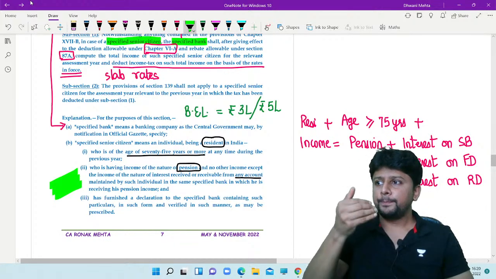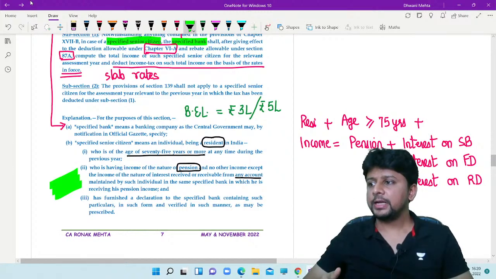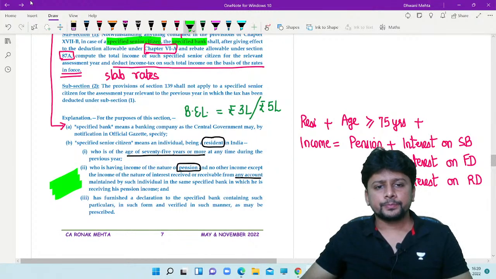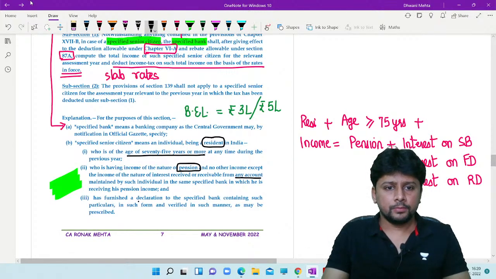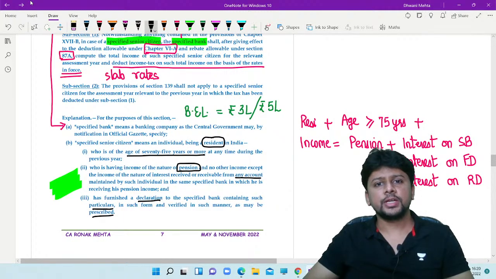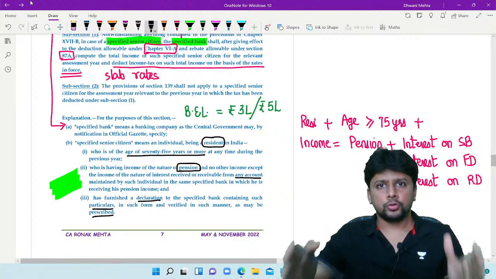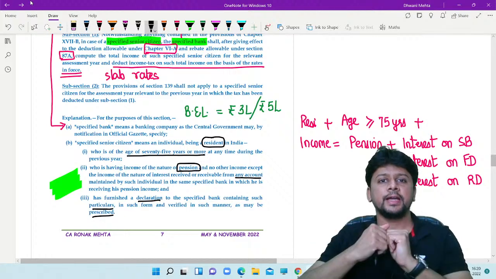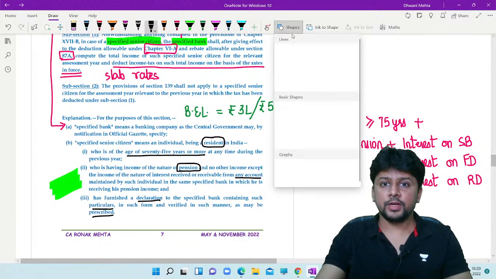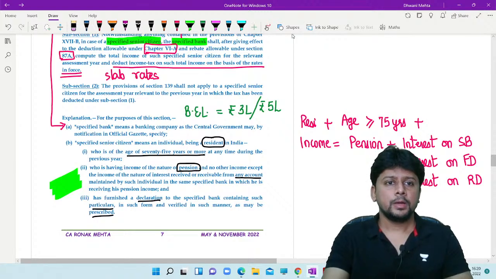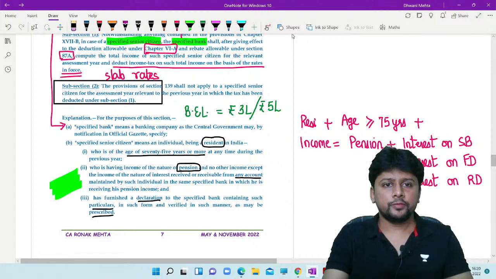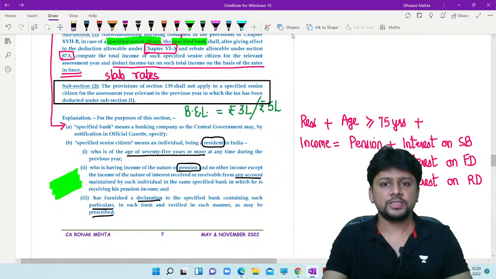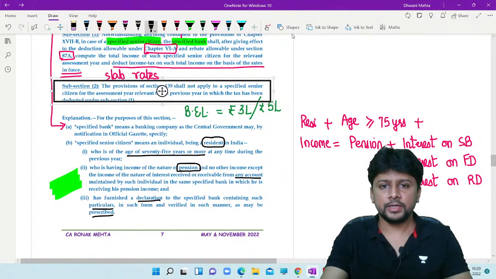So the specified bank is definitely in the position to find out the total income. And once you give this declaration, giving such particulars as may be prescribed, Chapter 6A deduction information can be given. So, it is very much possible for the specified bank to do the computation and deduct the tax. And look at the relief given. The provisions of 139 shall not apply to this specified senior citizen for the relevant assessment year.